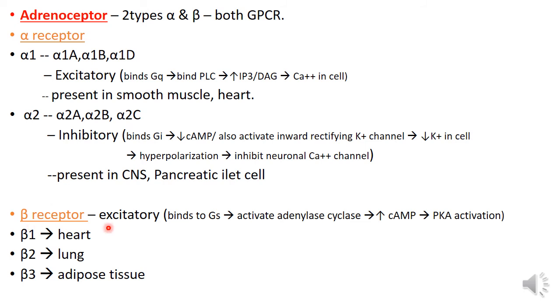Beta receptor is excitatory and binds to the Gs and activates adenylate cyclase and increases cyclic AMP and causes protein kinase A activation. Beta receptors are three types: beta 1, beta 2, and beta 3. Beta 1 present in the heart, beta 2 present in the lung, and beta 3 in the adipose tissue.